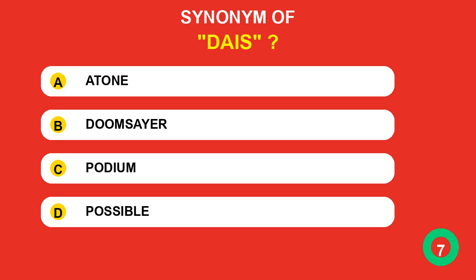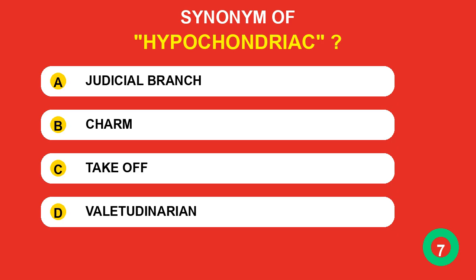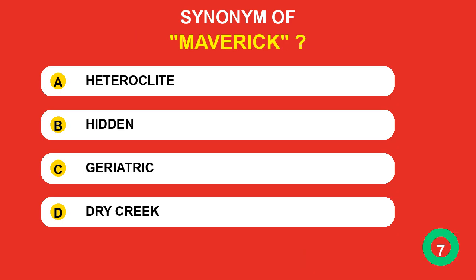Which synonym belongs to deus? The correct answer is podium. Which synonym belongs to hypochondriac? The correct answer is valetudinarian. Which synonym belongs to maverick? The correct answer is heteroclite.